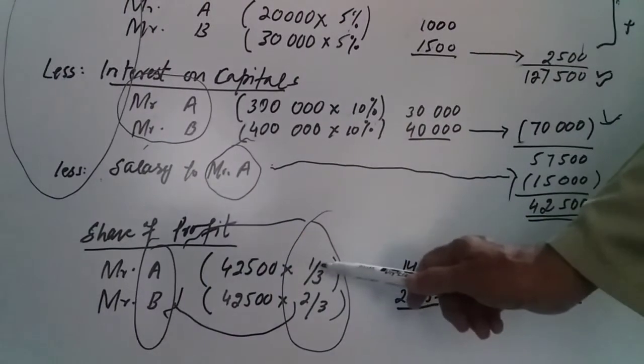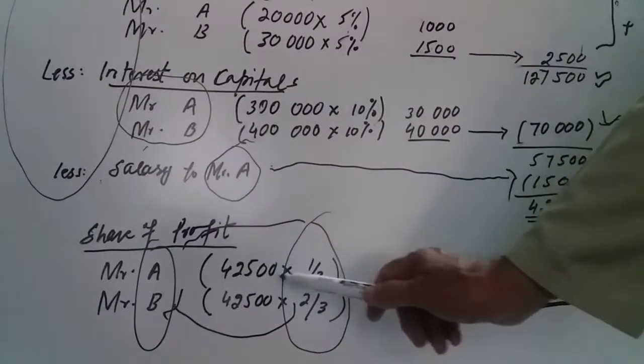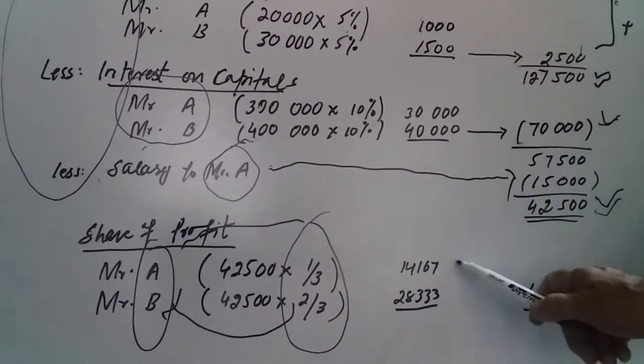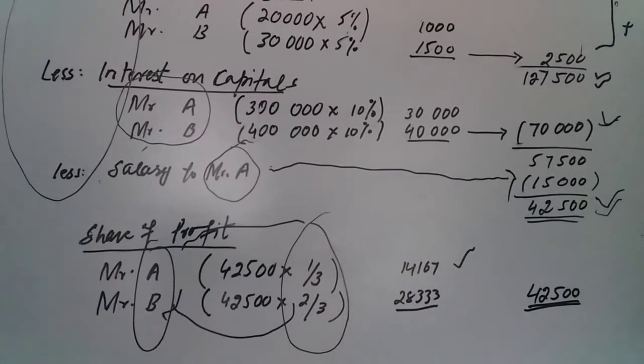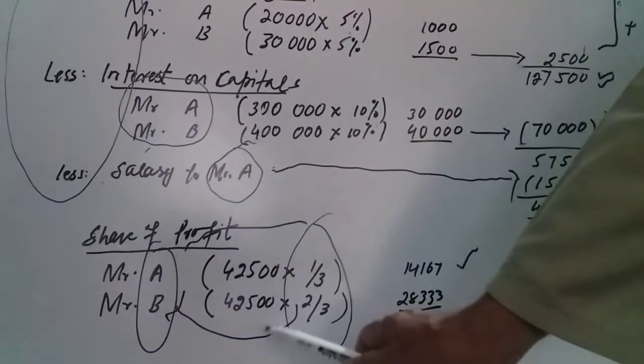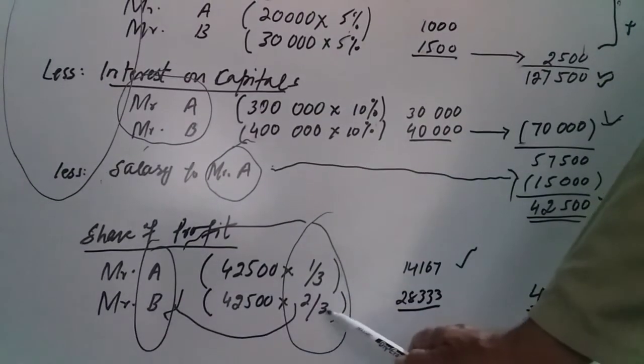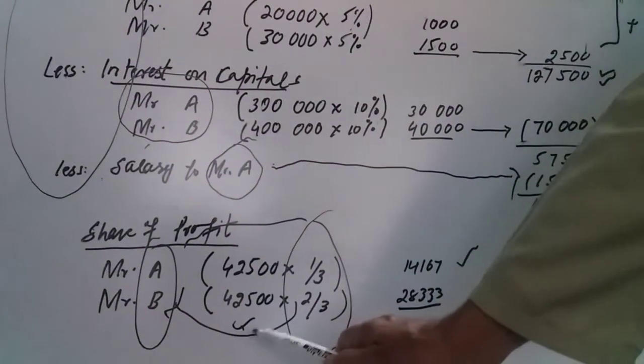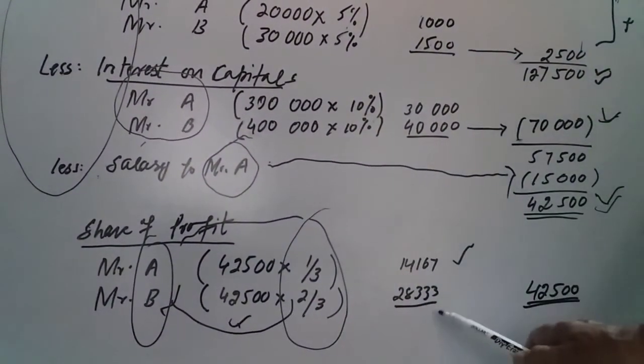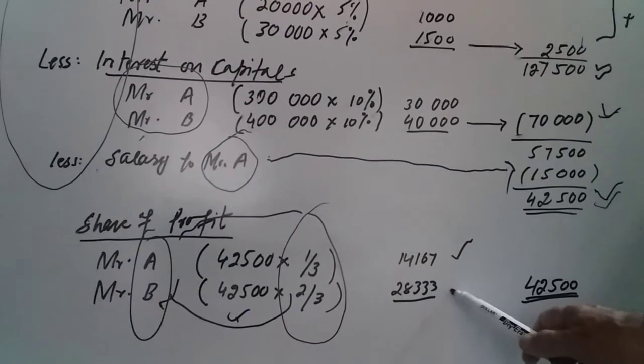A will get 1/3 of 42,500, which is equal to 14,167. Mr. B will be given 2/3 of 42,500, which is equal to 28,333.